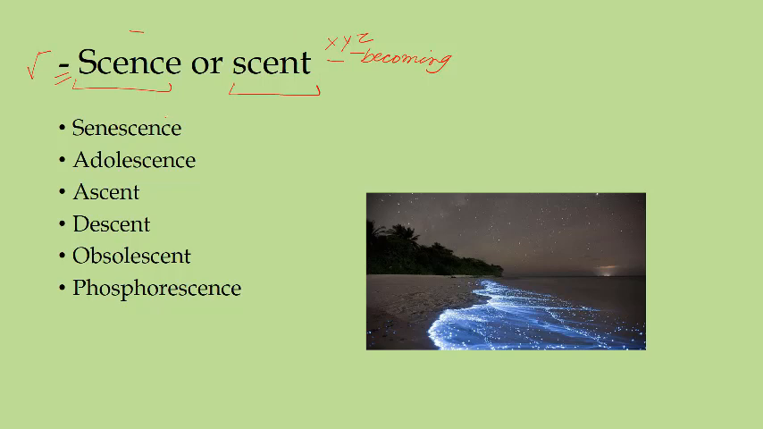Let us take certain examples that will make things clear. Let us consider first this word adolescence. तो adolescence का मतलब होता है adult होता हुआ.